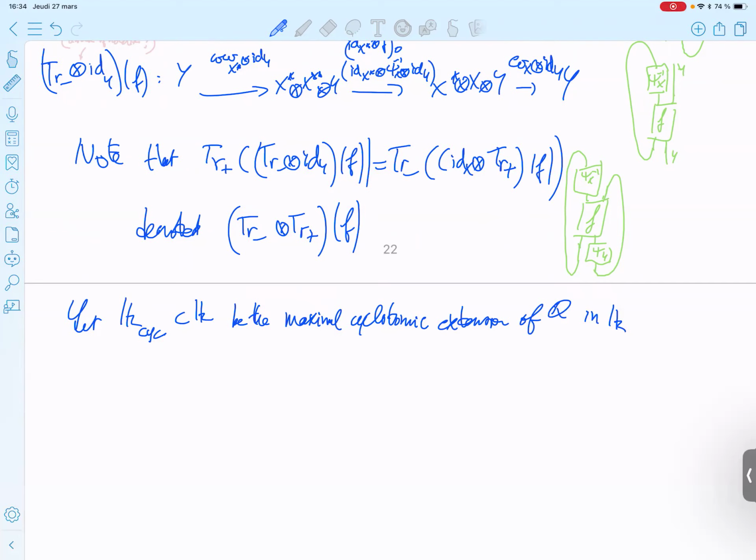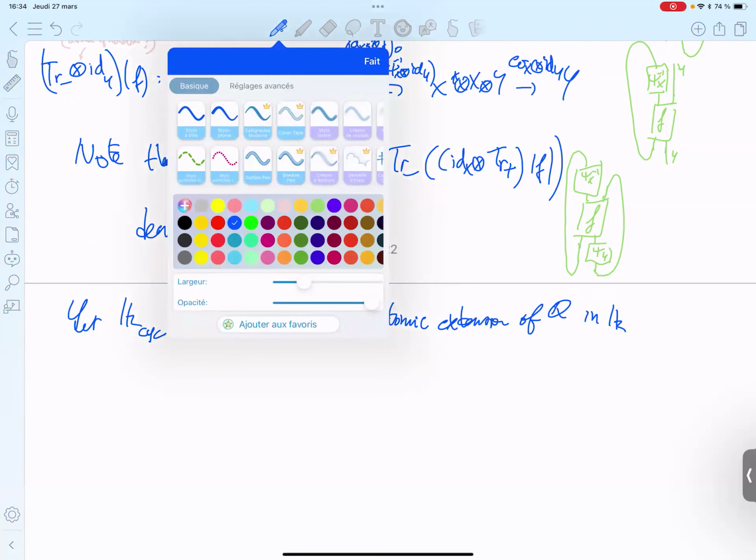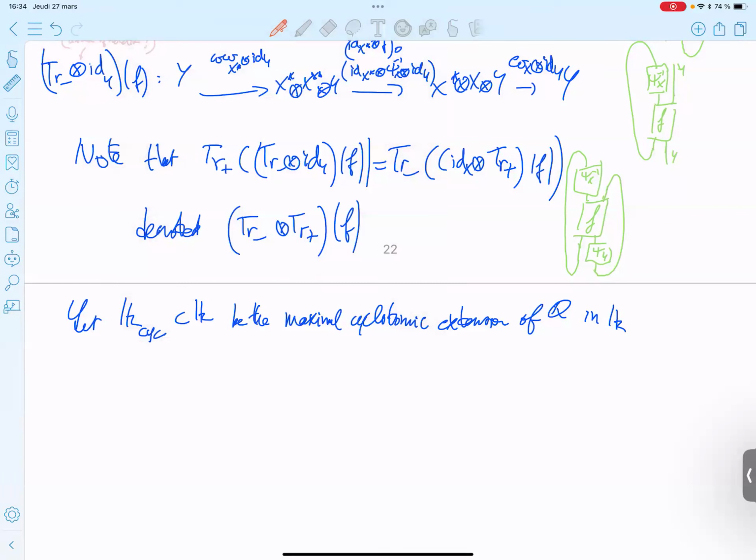So remember, here, let me see like that. So Q is a subfield of K because K is of characteristic 0, since it is assumed of characteristic 0.